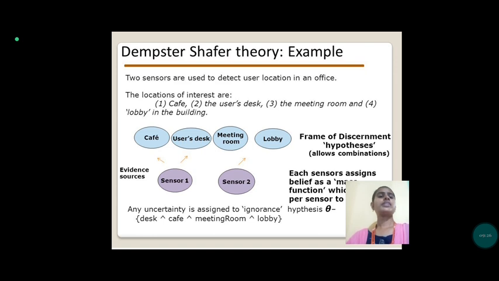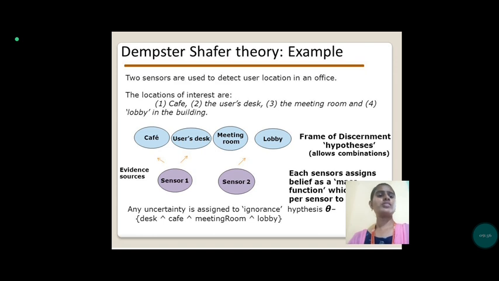Then next, another example for the Dempster-Shafer theory. Here we have two sensors used to detect a user's location in an office. The locations of interest are the cafe, the user desk, the meeting room and the lobby in the building. Here the lobby means an entrance room. Sensor 1 covers the cafe and the user desk, and sensor 2 covers the meeting room and the lobby.